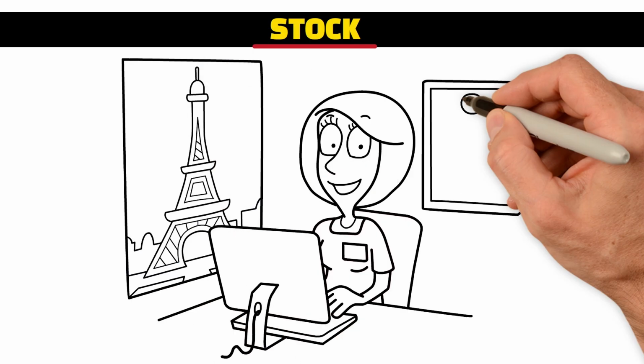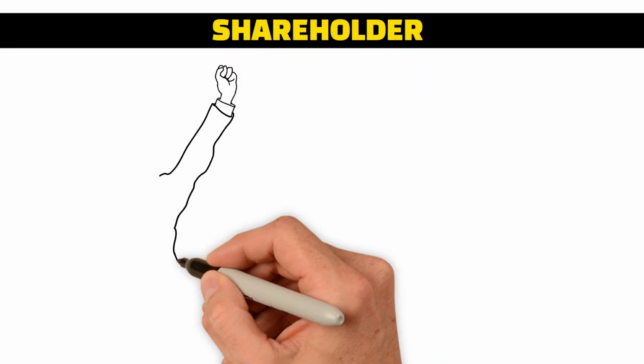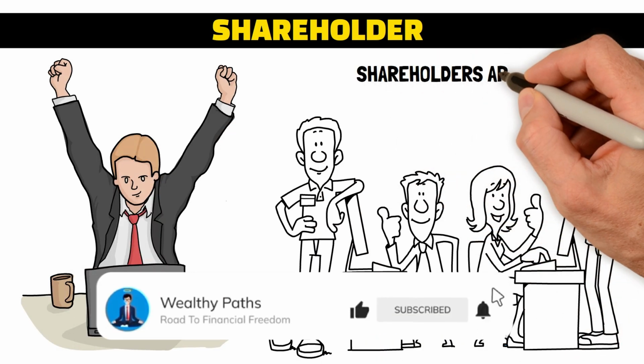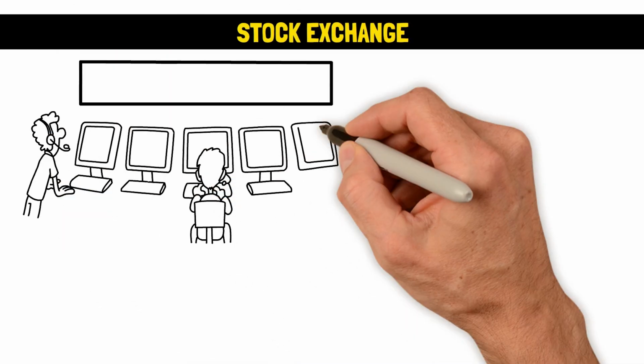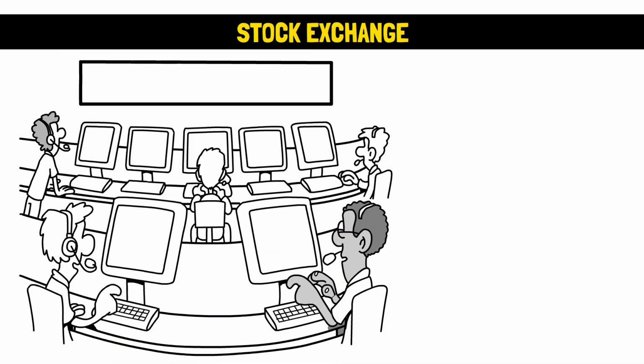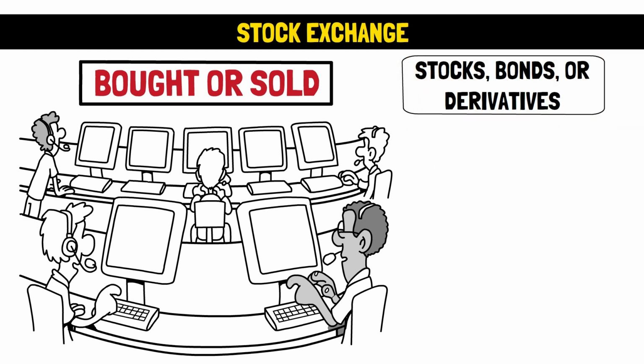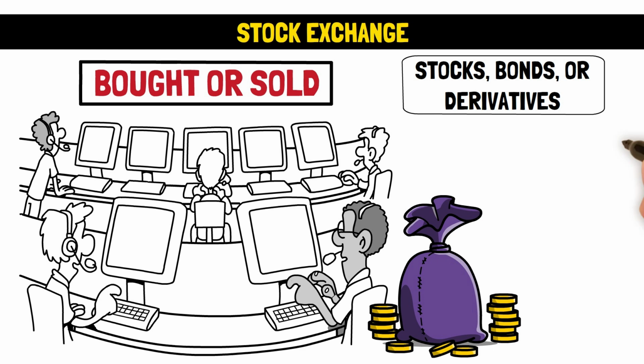Stock. A stock is a small fragment of ownership of any company available to people. Shareholder. A shareholder is someone who possesses a small fragment of ownership of a company. Shareholders are also called stockholders. Stock exchange. The stock exchange is a huge marketplace where securities are bought or sold. These securities may include stocks, bonds, or derivatives. It is a financial platform that unites investors from all spheres.